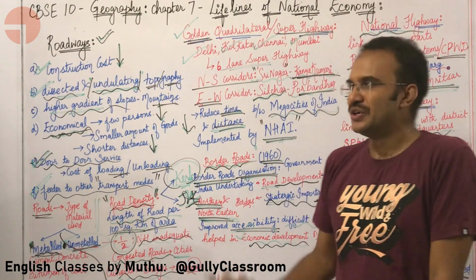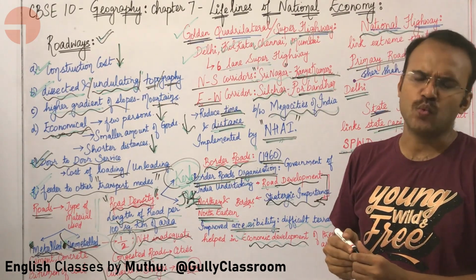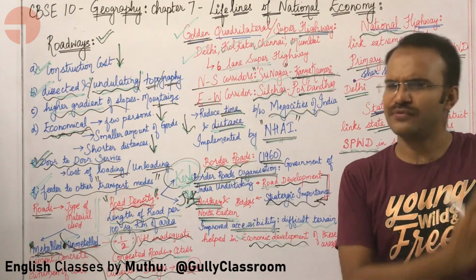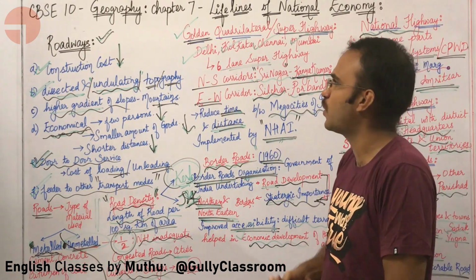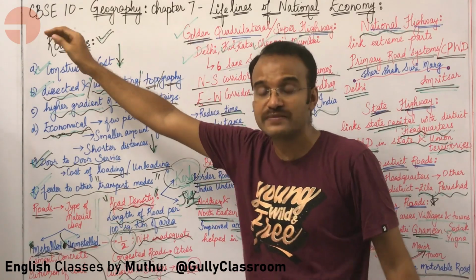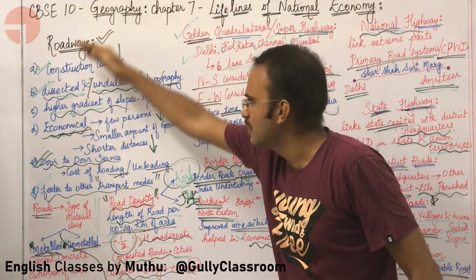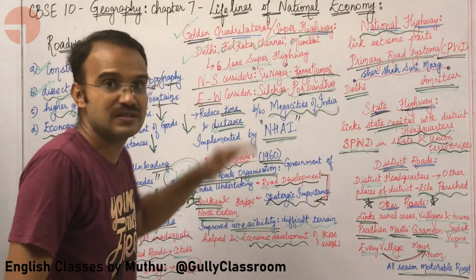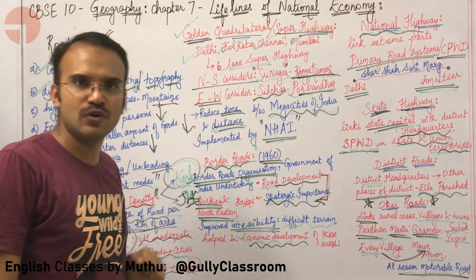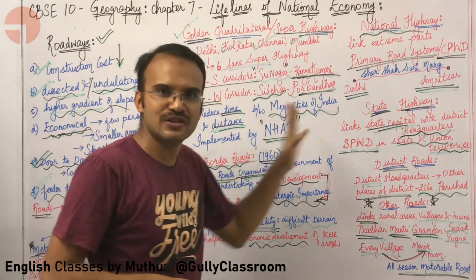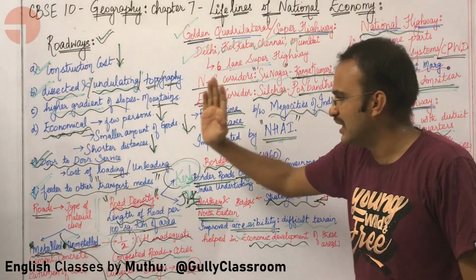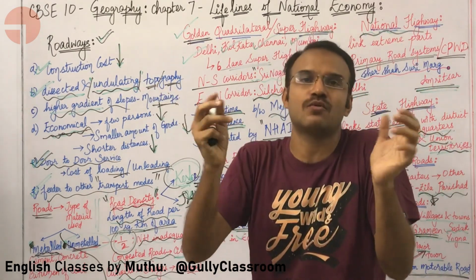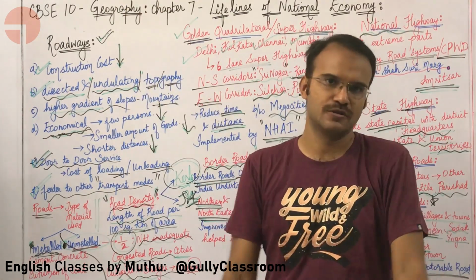Right? So, in this unit, we started with why roadways, waterways and airways are called lifelines of the national economy. We looked at some 5 to 6 points. We looked at the significance of roadways compared to the railways, some 6 points. Then we looked at the different types of roads, who maintains them, and their significance, and finally we looked at road density in India and the status of roads.